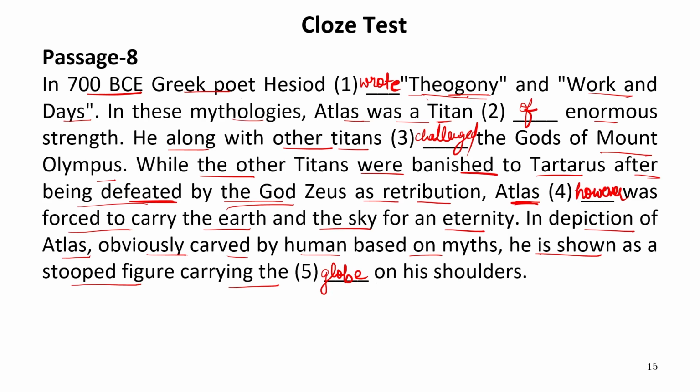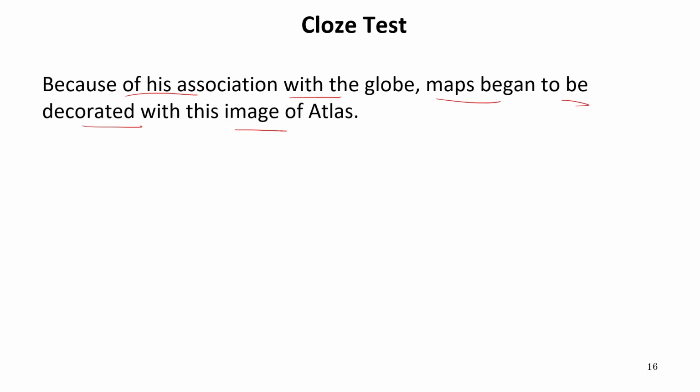He, along with other titans, challenged the gods of Mount Olympus, while the other titans were banished to Tartarus after being defeated by the god Zeus as retribution. Atlas, however, was forced to carry the earth and the sky for an eternity. In depictions of Atlas, obviously carved by humans based on myths, he is shown as a stooped figure carrying the globe on his shoulders. Because of his association with the globe, maps began to be decorated with images of Atlas. So, this was the story of Atlas that we read nowadays to see the maps.